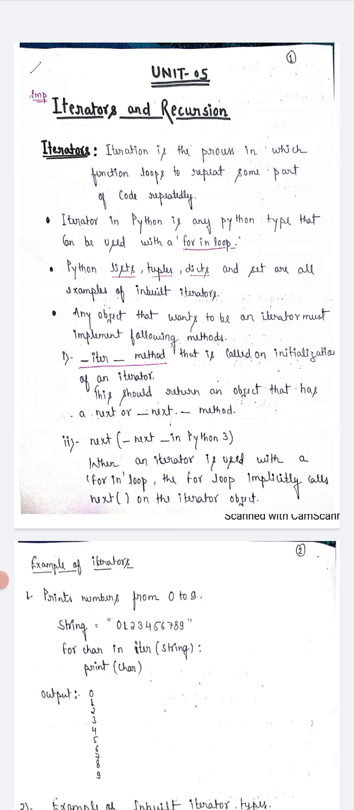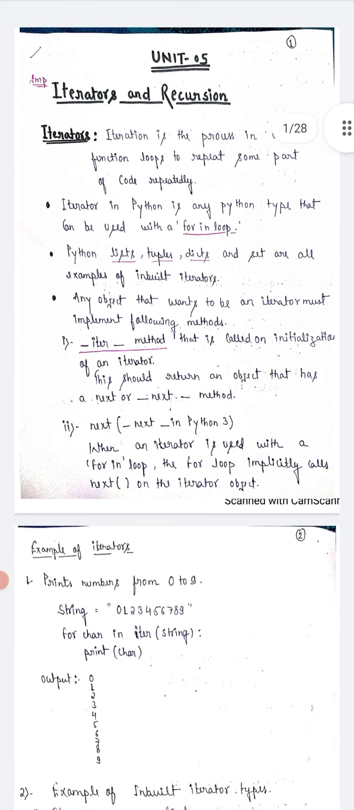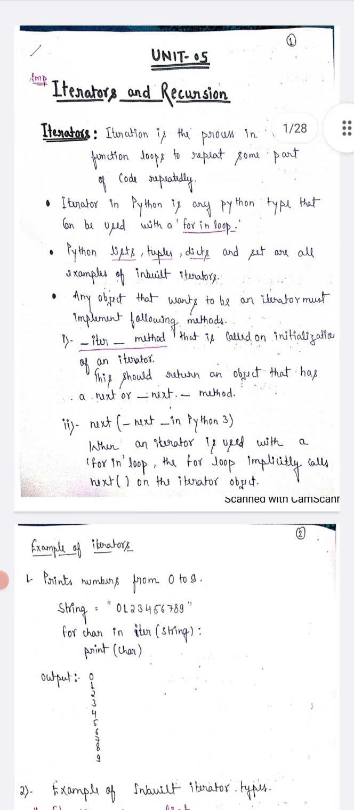Iteration means that when we are using this type of function, like a for loop, list, tuple, and dictionary, we execute the values several times, like they repeat the same function, same method, and same argument, one by one. So we use iteration to iterate over all the elements in a list, dictionary, and tuple. Basically, the definition of iteration is the process in which a function or loop repeats some part of the code repeatedly.